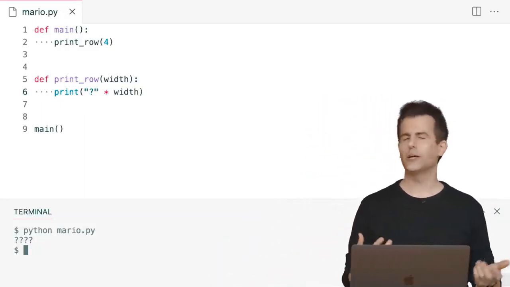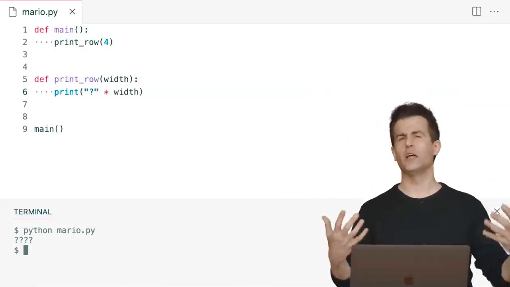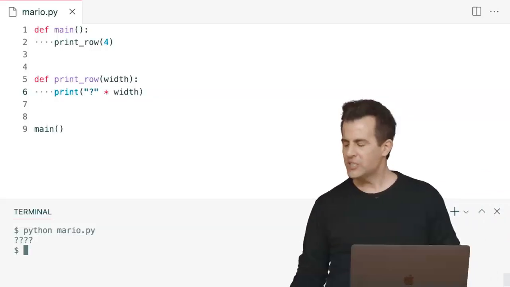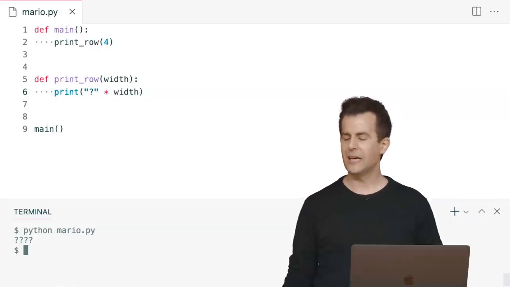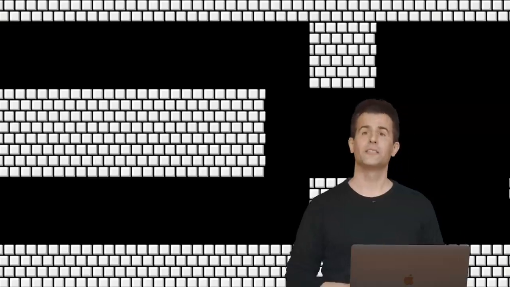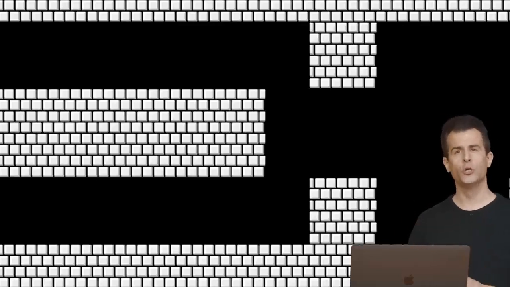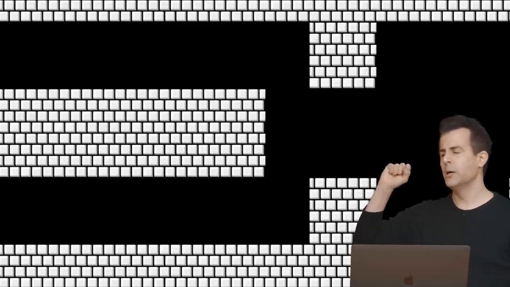And why am I doing all this? Like, why are we over-engineering the solution to these problems by having printColumn and printRow? Well, it's a useful problem-solving technique as soon as your world does not look one-dimensional like this, or with the column version. But what about this? Later in Super Mario Brothers, does Mario have to jump down into this world where there's a lot of these underworld barriers?